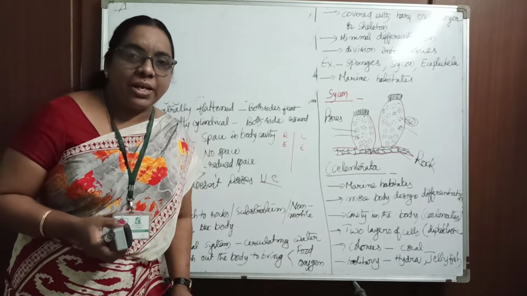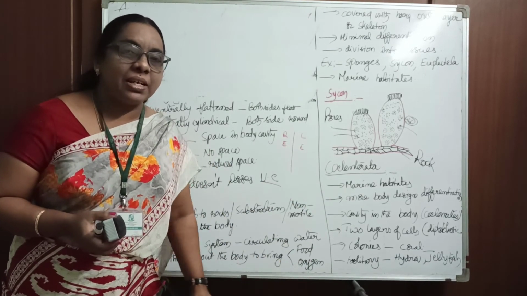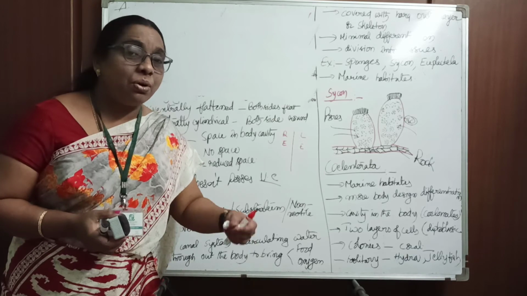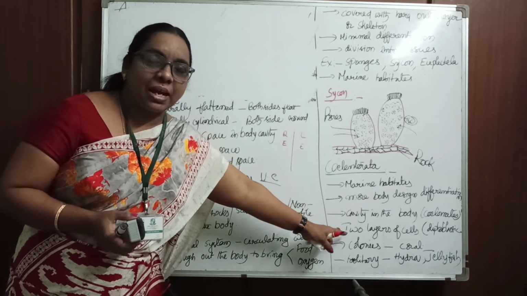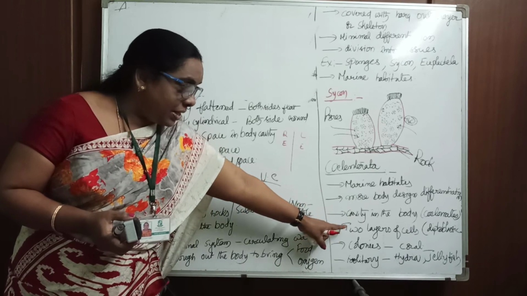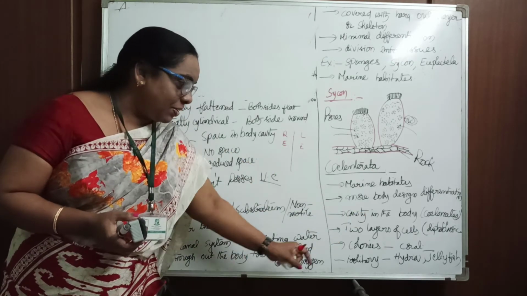These are two-layered animals. Two-layered means they are diploblastic organisms. They don't have any body cavity, they are acoelomates. If they had three layers we would call them triploblastic; since they have two layers, we call it a diploblastic organism.